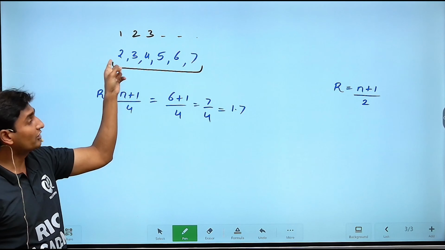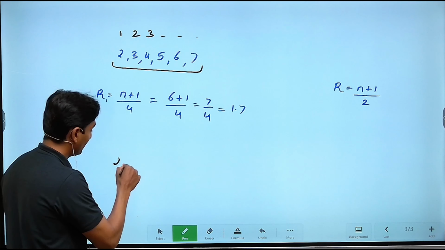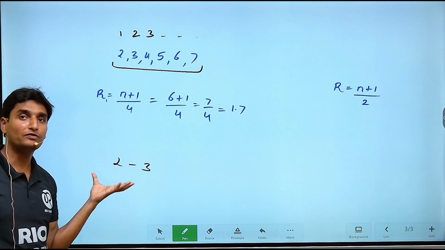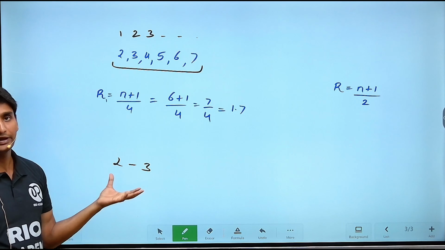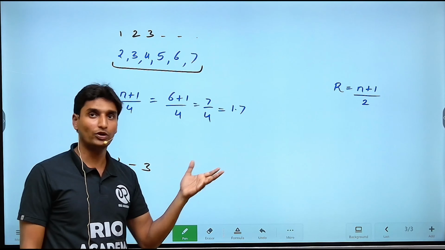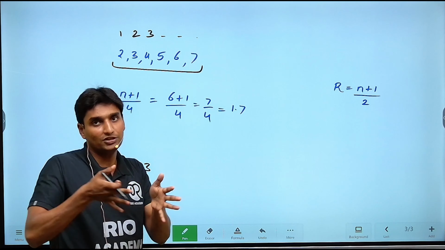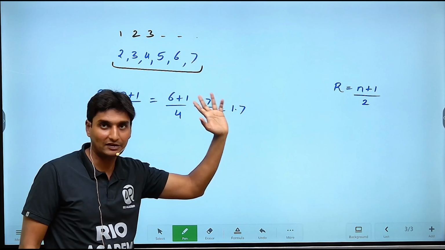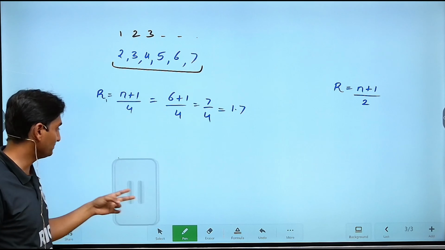Now basically in between 2 and 3, there are a number of elements. In between 2 and 3, there are an infinite number of elements. It can be 2.5, it can be 2.015, 2.1125. It depends on the division that you are creating. But we have to get that point accurately and exactly. Hence we do what, guys?